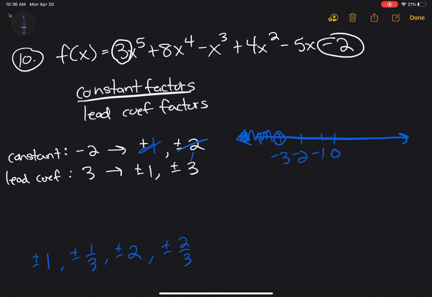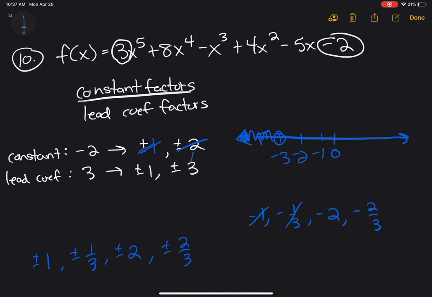So our negative possibilities here are negative 1, negative 1/3, negative 2, and negative 2/3. Okay, well, negative 1 is to the right of what I just graphed up there, so that won't count. Negative 1/3, that's between 0 and negative 1, also to the right of the negative 3.